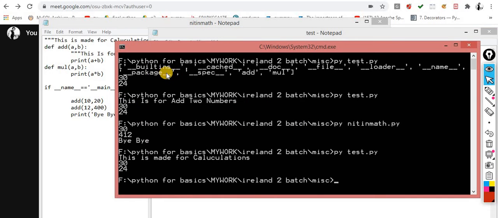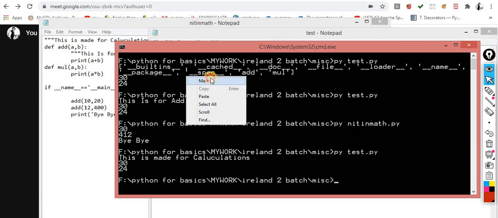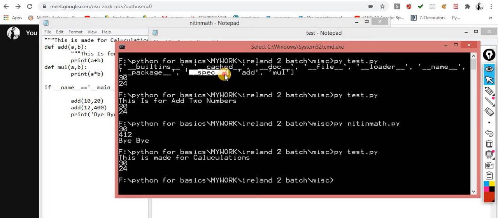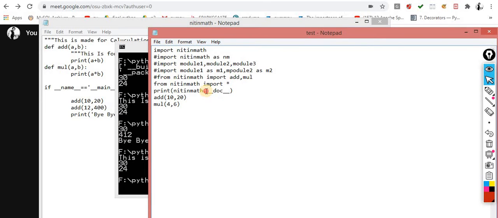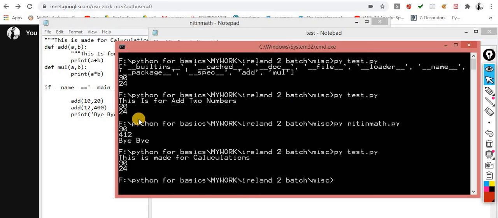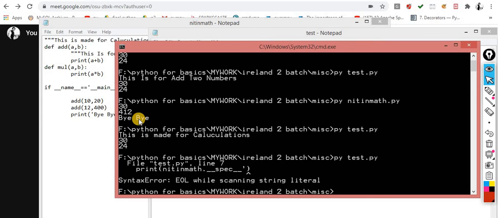As I showed you earlier, the built-ins, the cache, these are for the memories. This one is the doc, this one is the file, the loader, the name, the package, the specification, and add and mul. So let me copy what exactly is inside this specification. I want to check this specification, so you can simply paste it over here.